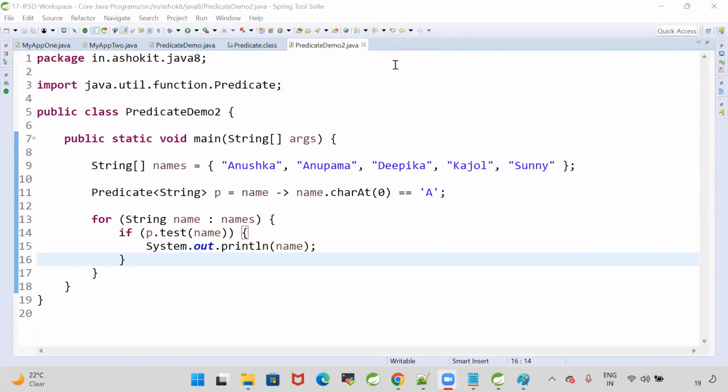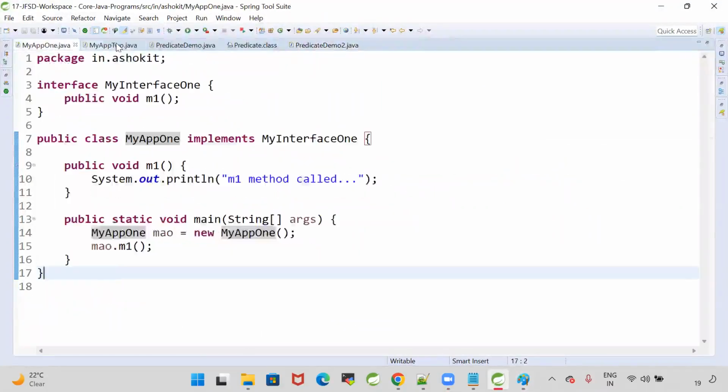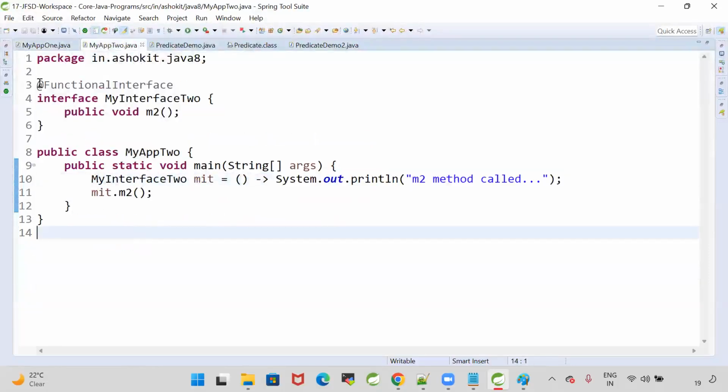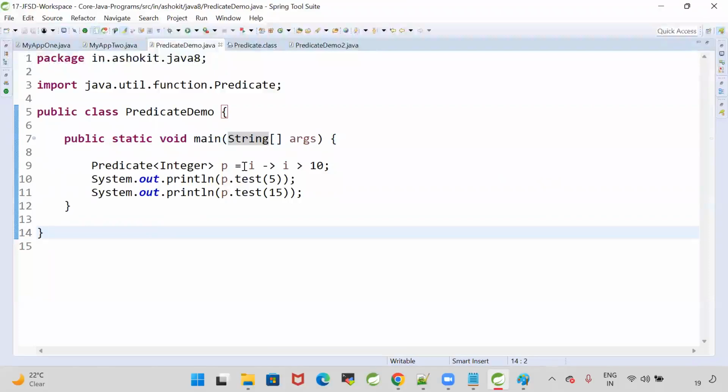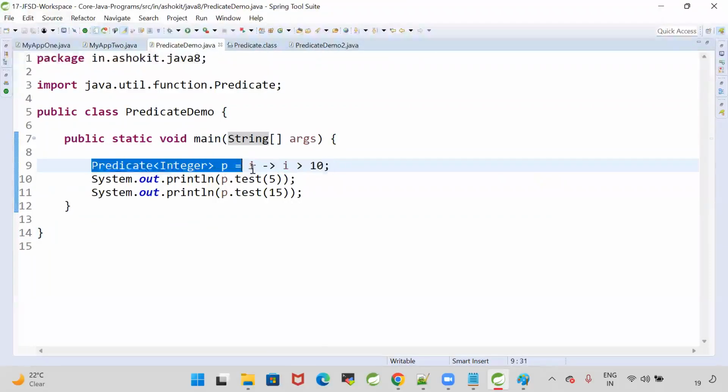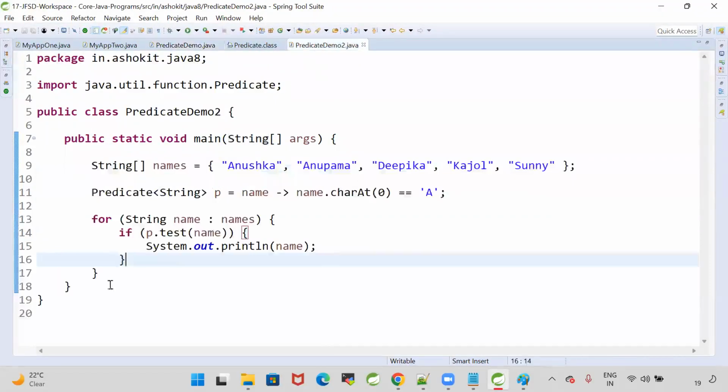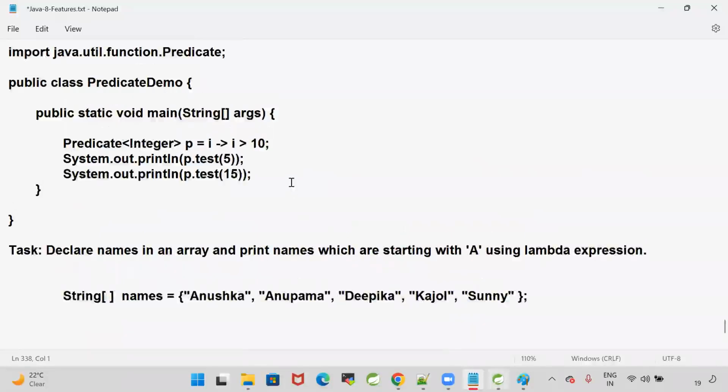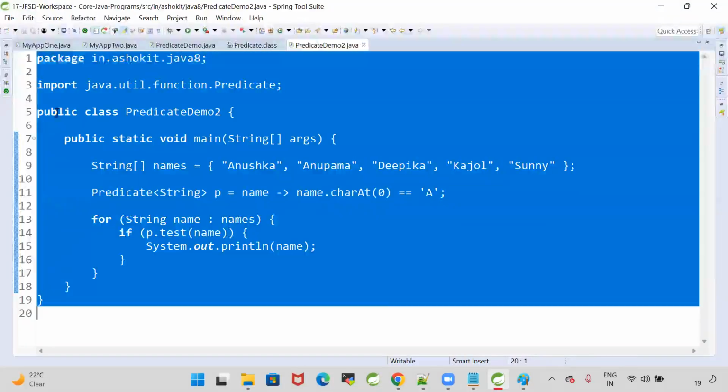Perfect. Good. Thank you. With this, we understood what is lambda, how to write the lambda, what is functional interface, and scenarios of the functional interfaces also we discussed. We are able to write one simple lambda expression and call it by using a user-defined functional interface. We also wrote one lambda and called it with the predefined functional interface, and we implemented the task by using Predicate. Understood all of you? Are you clear with this? Yeah, fine. Good, thank you.